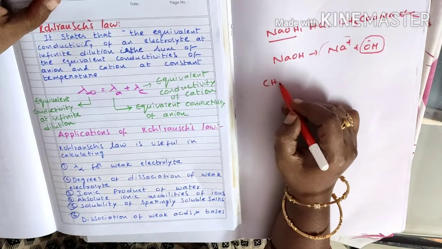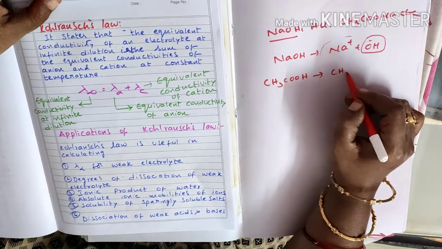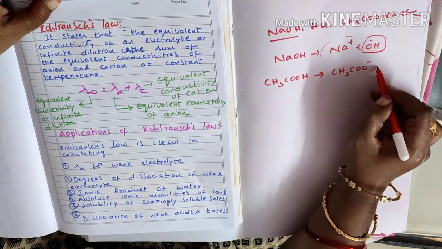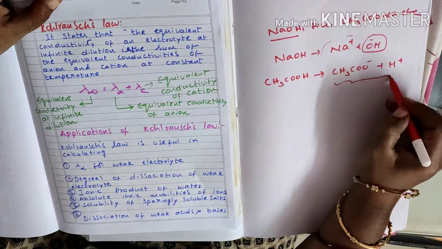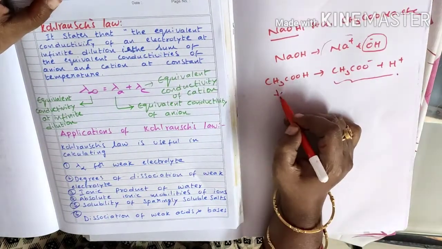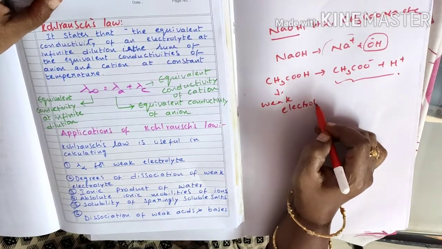For example, acetic acid, CH3COOH, is ionized as CH3COO- and H+. Here partial ionization takes place, so acetic acid is an example of a weak electrolyte.